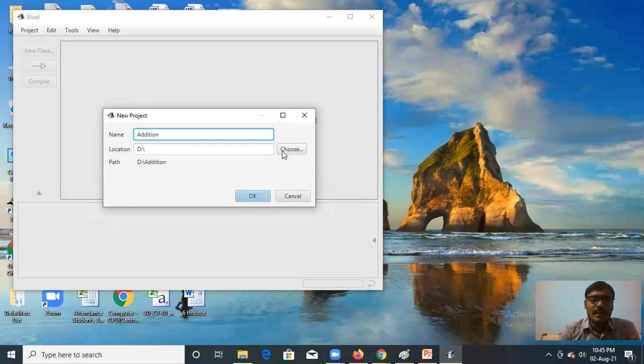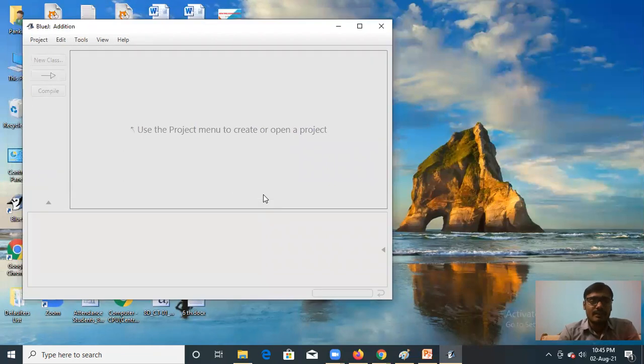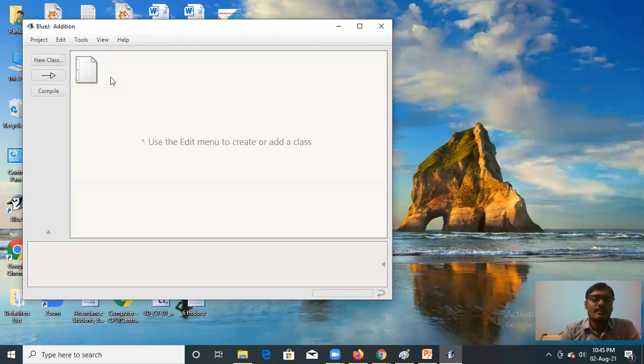You can select the location where you want to create your project. So this is the D drive. In D drive, Addison is the name of the project. Click on OK. That project will be created in D drive. Now after creating the project, you can open the project, and the project has opened. Now you can create a class, because in Java you must create a class.